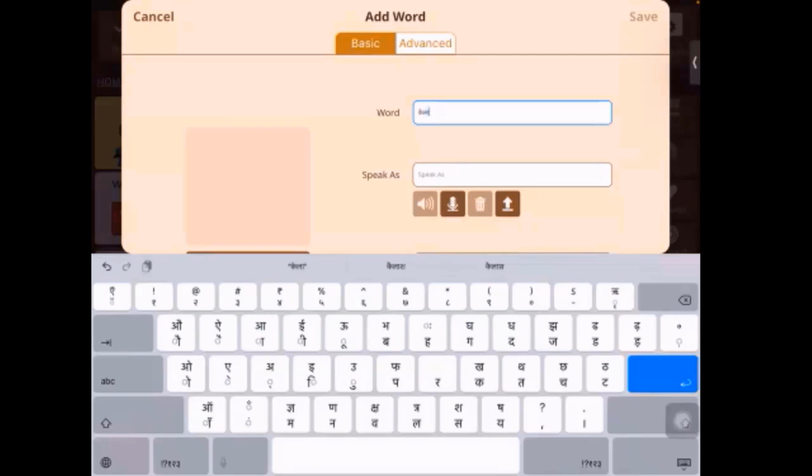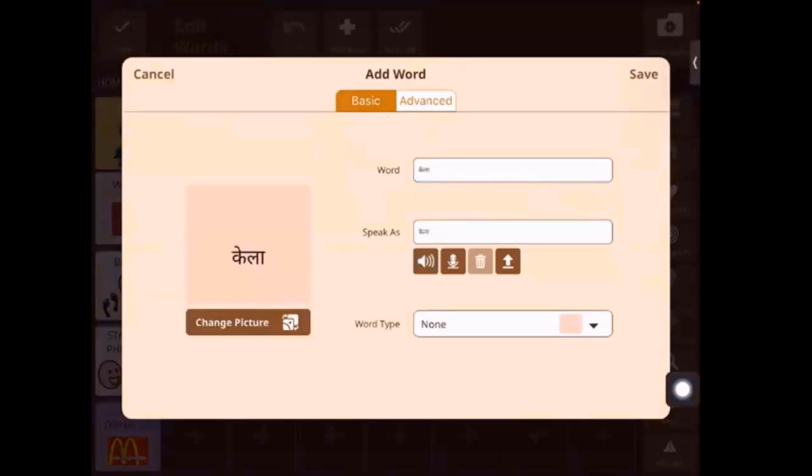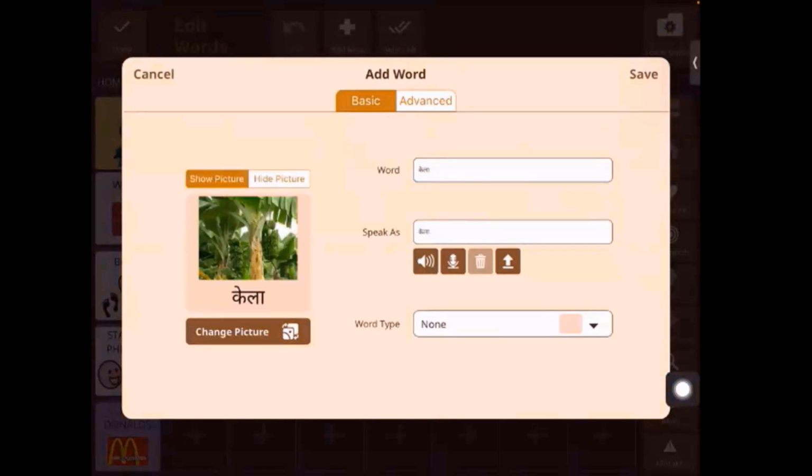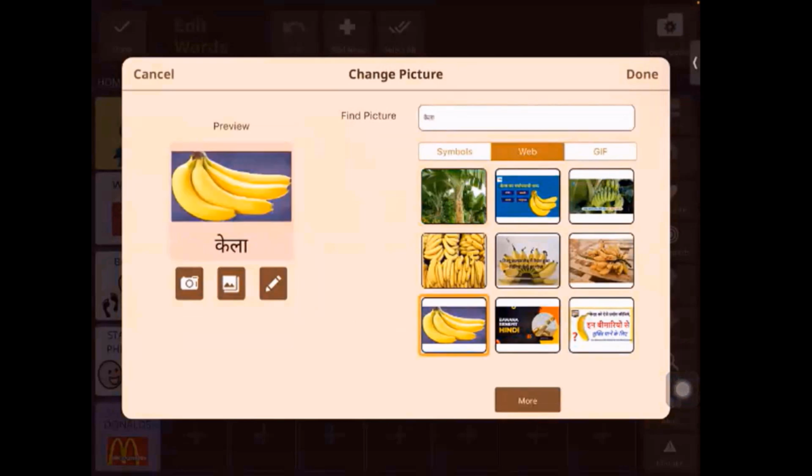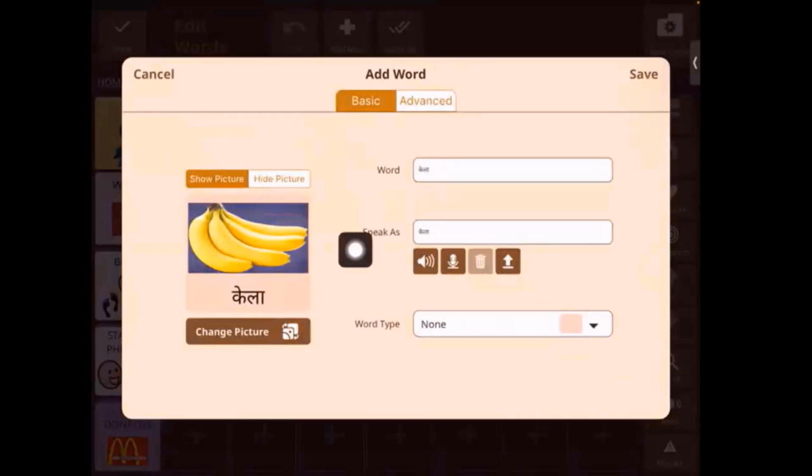Right. So I have used the Hindi keyboard to type the word over here. So this is another feature that you can use in case you wanted to access another language keyboard in here as well.